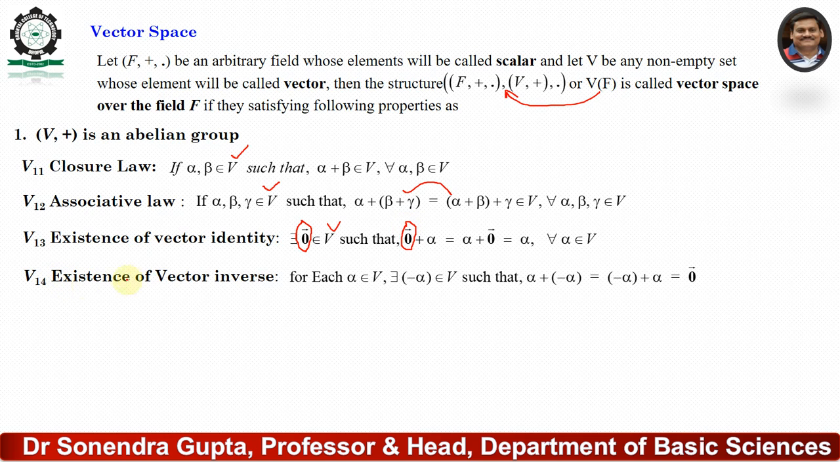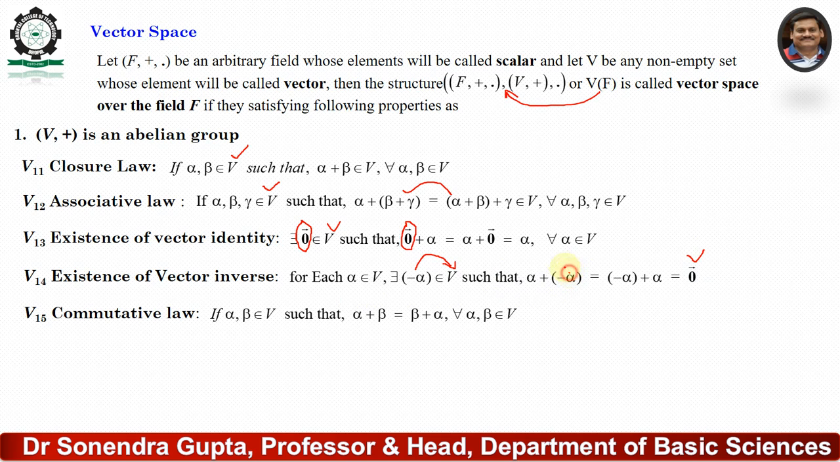Next, V4, existence of the vector inverse. It means that if alpha belongs to V, then there exists minus alpha belonging to V such that alpha plus minus alpha equals minus alpha plus alpha equals the zero vector. In this condition, minus alpha is called the additive inverse of alpha. V5, commutative law: if alpha, beta belong to V, then alpha plus beta equals beta plus alpha. This is called the commutative law.